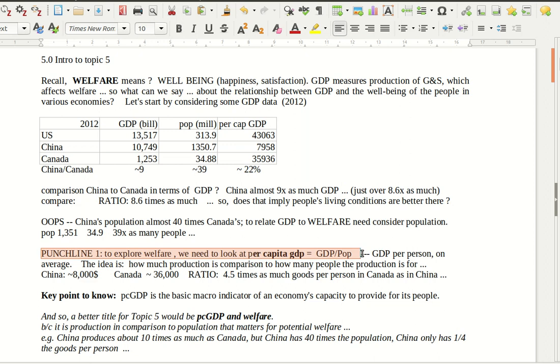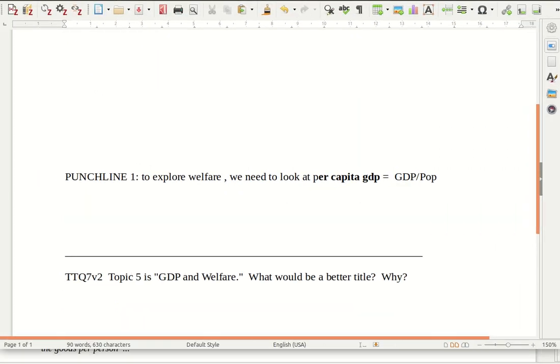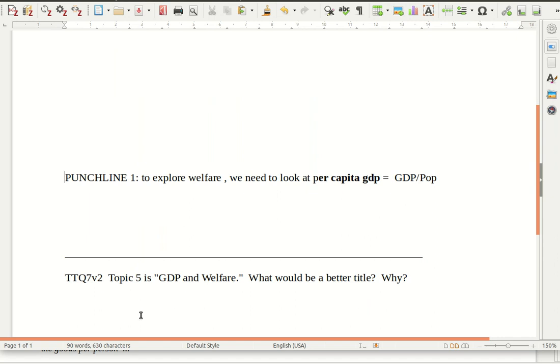A simple way to think of it is that if the production were divided up equally, everyone got the same amount, then they would get the per capita GDP. Use that insight to answer typical test question 7. So you could write something like, what would be a better title? A better title would be, let's have you write something down. I'm going to pause.